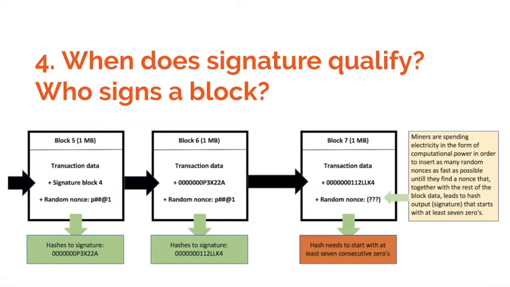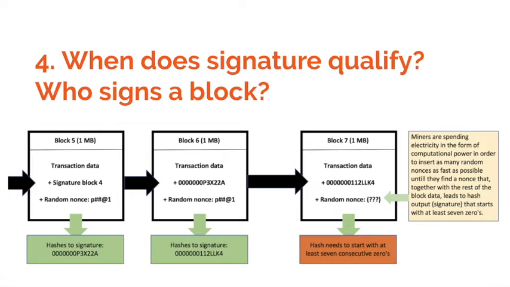This piece of data is called the nonce of the block. The nonce is a completely random string of numbers. The process of repeatedly changing the nonce and hashing the block data to find the eligible signature is called mining, and it's what the miners do.